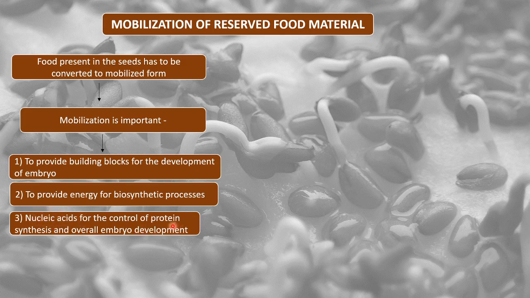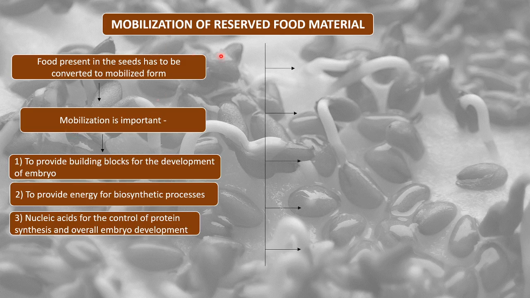They control the protein synthesis process and the overall embryo development. These are the genetic material, right? So these are also very important to get mobilized. So these three are the main important points why mobilization of this food reserve material is important.